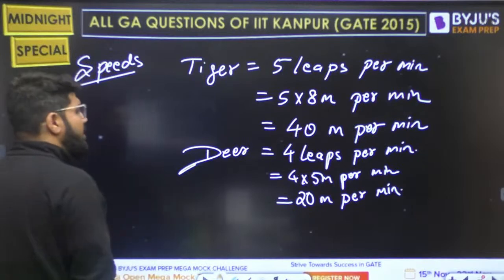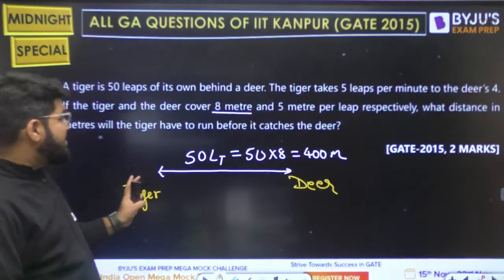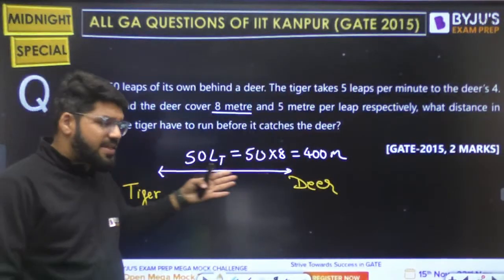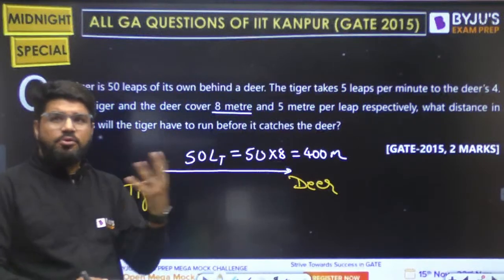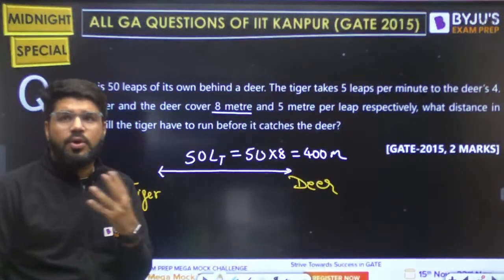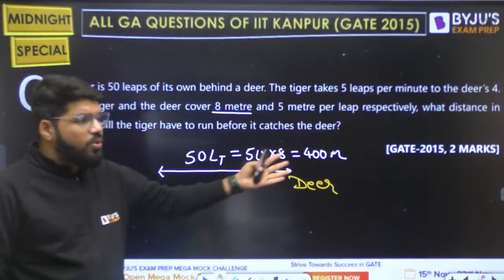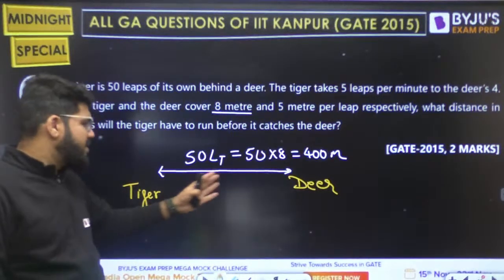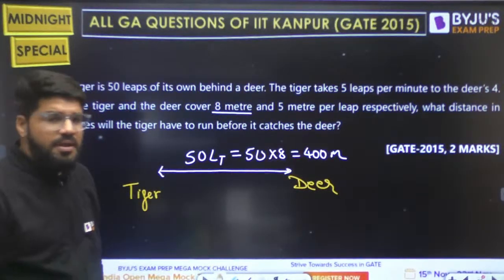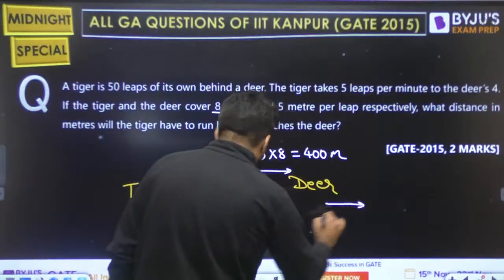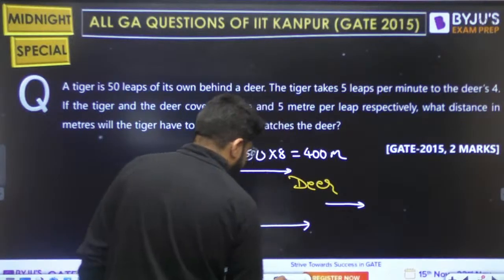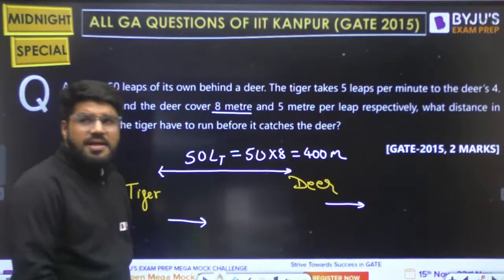Okay, now both are running in the same direction. Of course, tiger is chasing deer, so they are running in the same direction. Deer will not automatically come towards tiger. It is going to run away from the tiger. Tiger is running in the direction of deer to chase him. So both are running in the same direction.